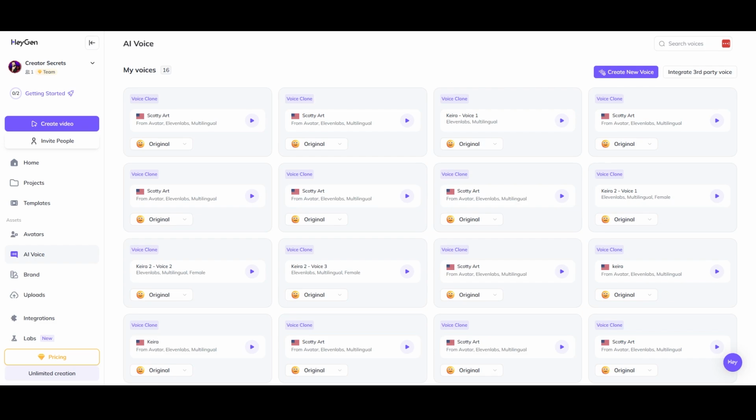Now again, you can do this audio stuff directly here inside of HeyGen, but I use 11 Labs for a lot of different stuff. And so anything related to audio, I just use 11 Labs for that. But again, you don't need to go buy 11 Labs. You can do that stuff here in HeyGen.